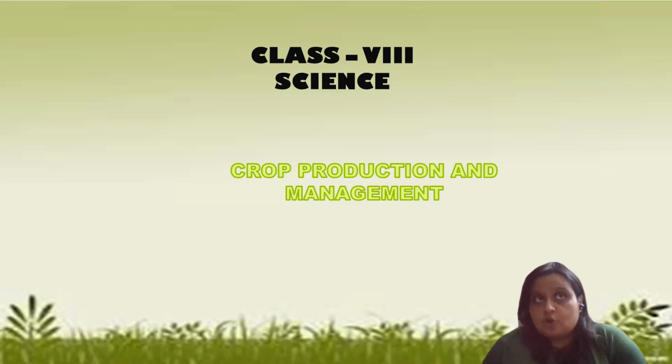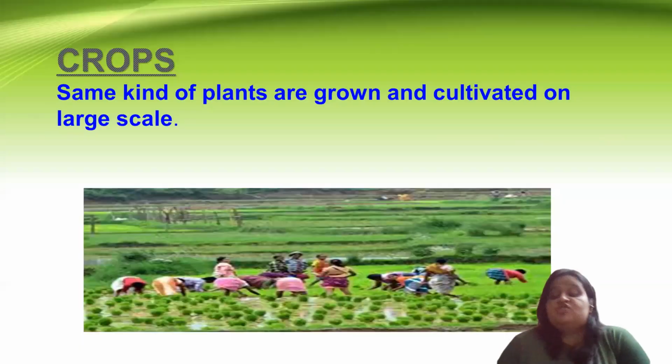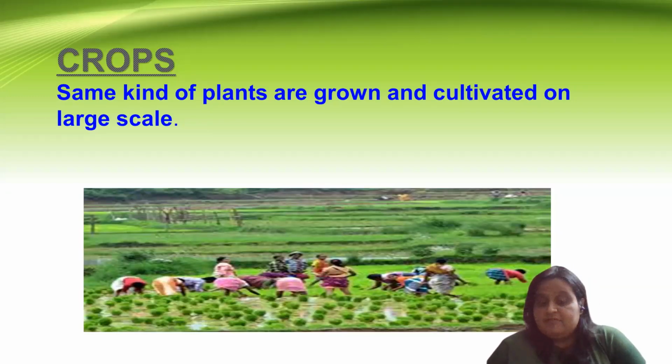Crops are such kind of plants which are grown and cultivated. As you can see in the picture, the farmers are cultivating many plants together on a large scale. The plants should be of the same kind, grown and cultivated on a large scale in a field. What do you call that? Crop.